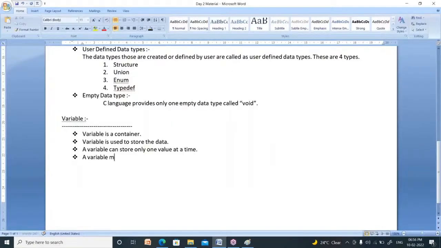A variable must be identified by a specific name. Specific name means names should not be duplicate. Every variable has a unique name, right? So a variable must be identified by a specific name. Variables are created inside the memory, no? So variables are created inside the memory.